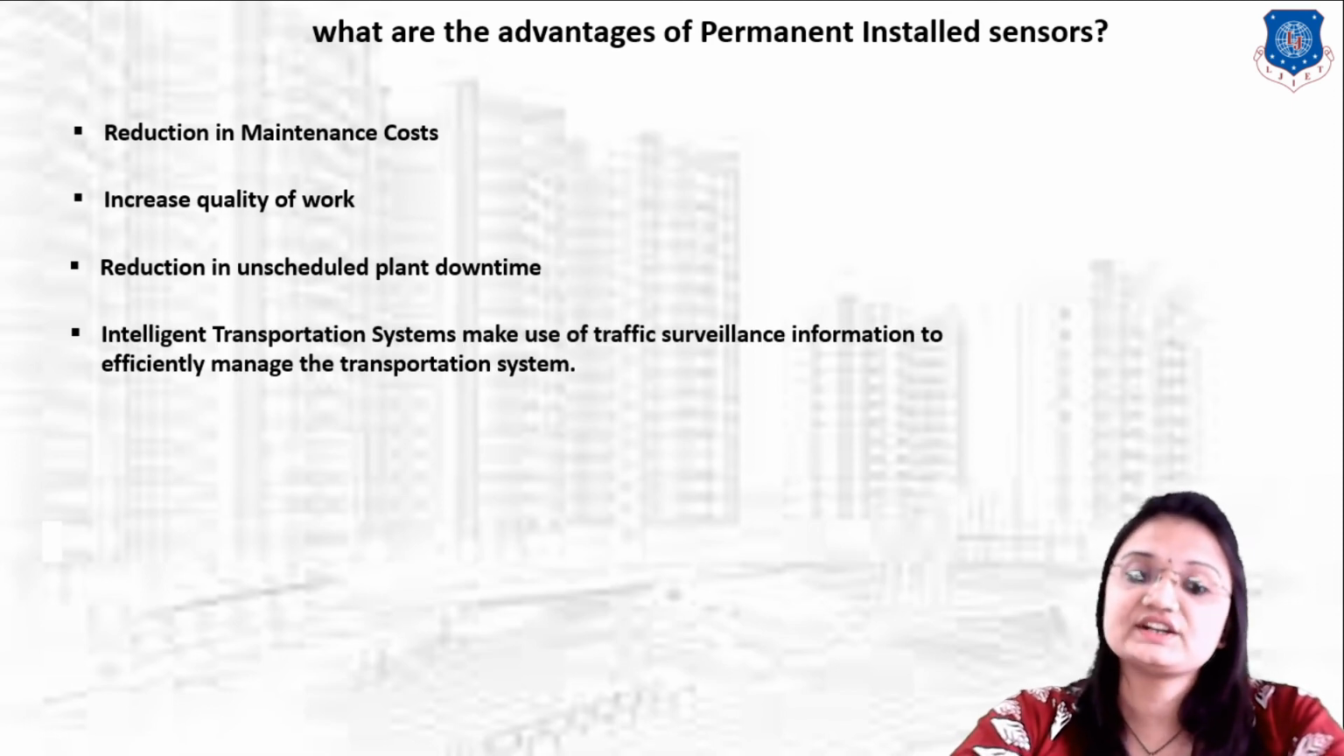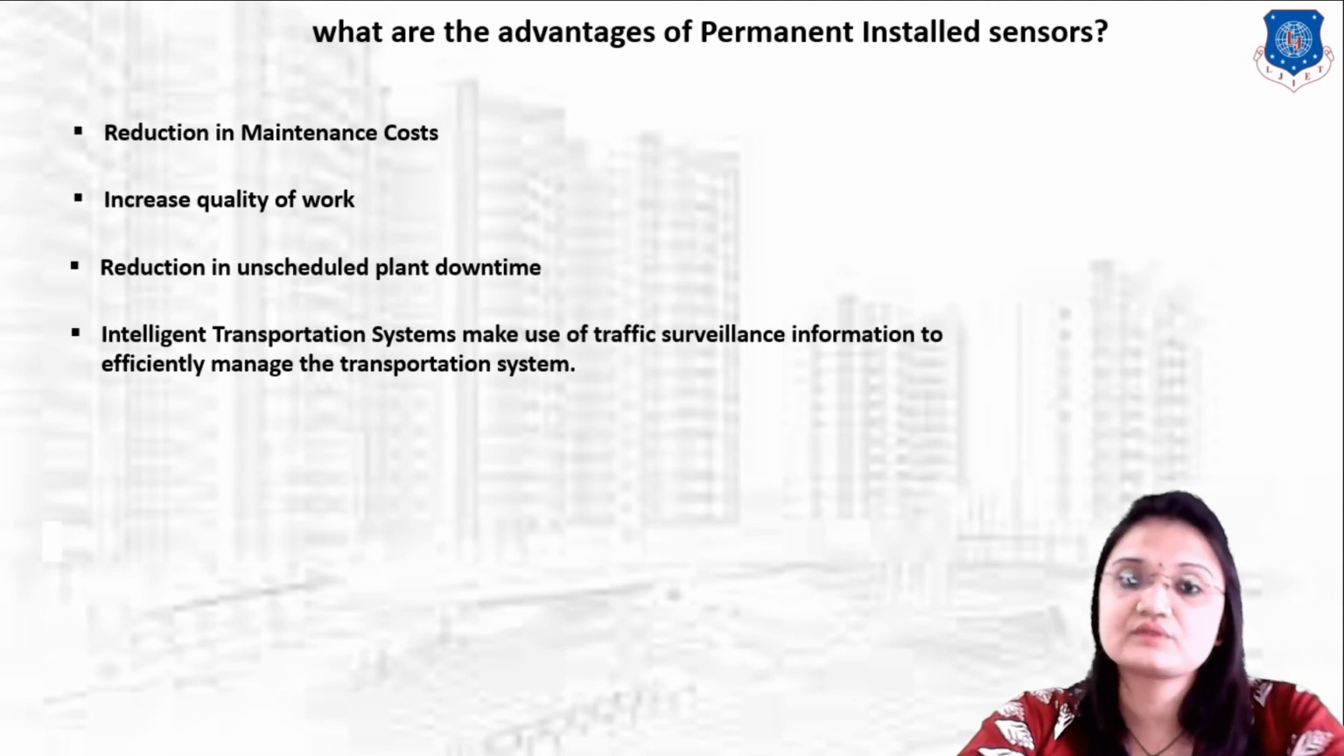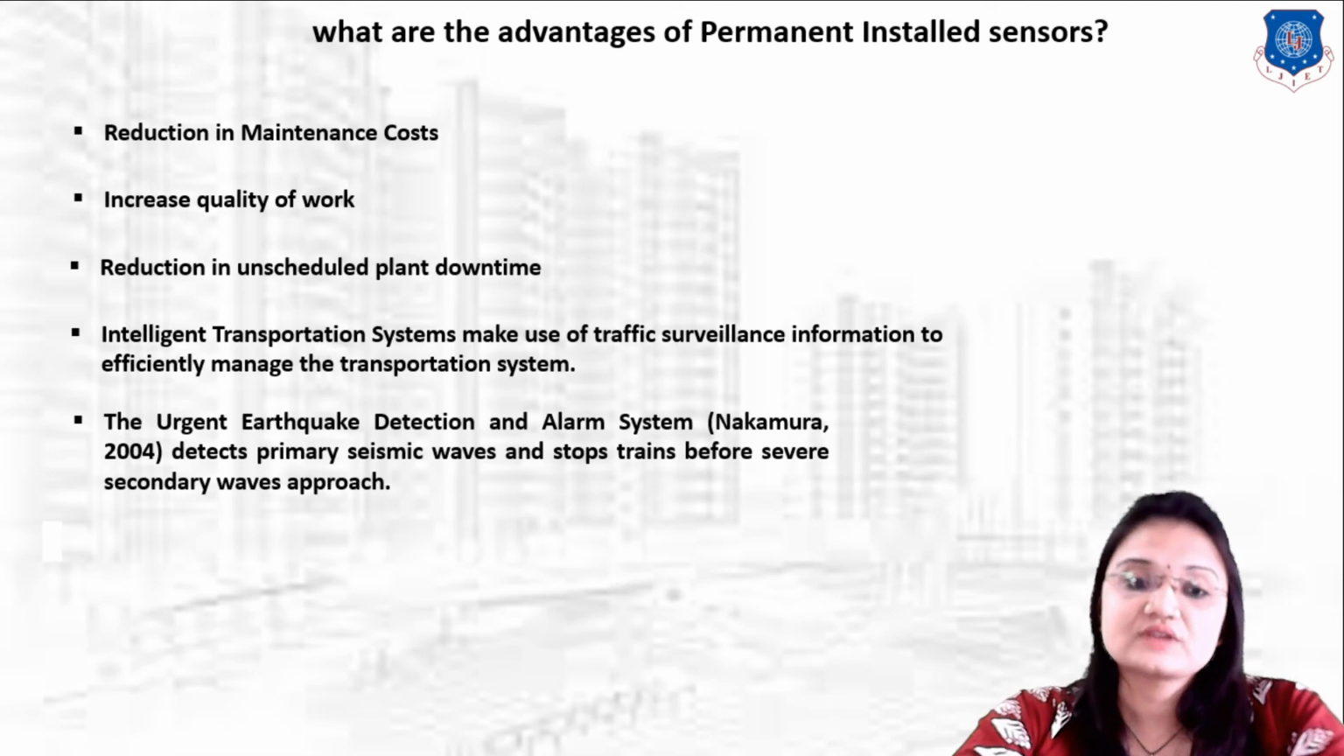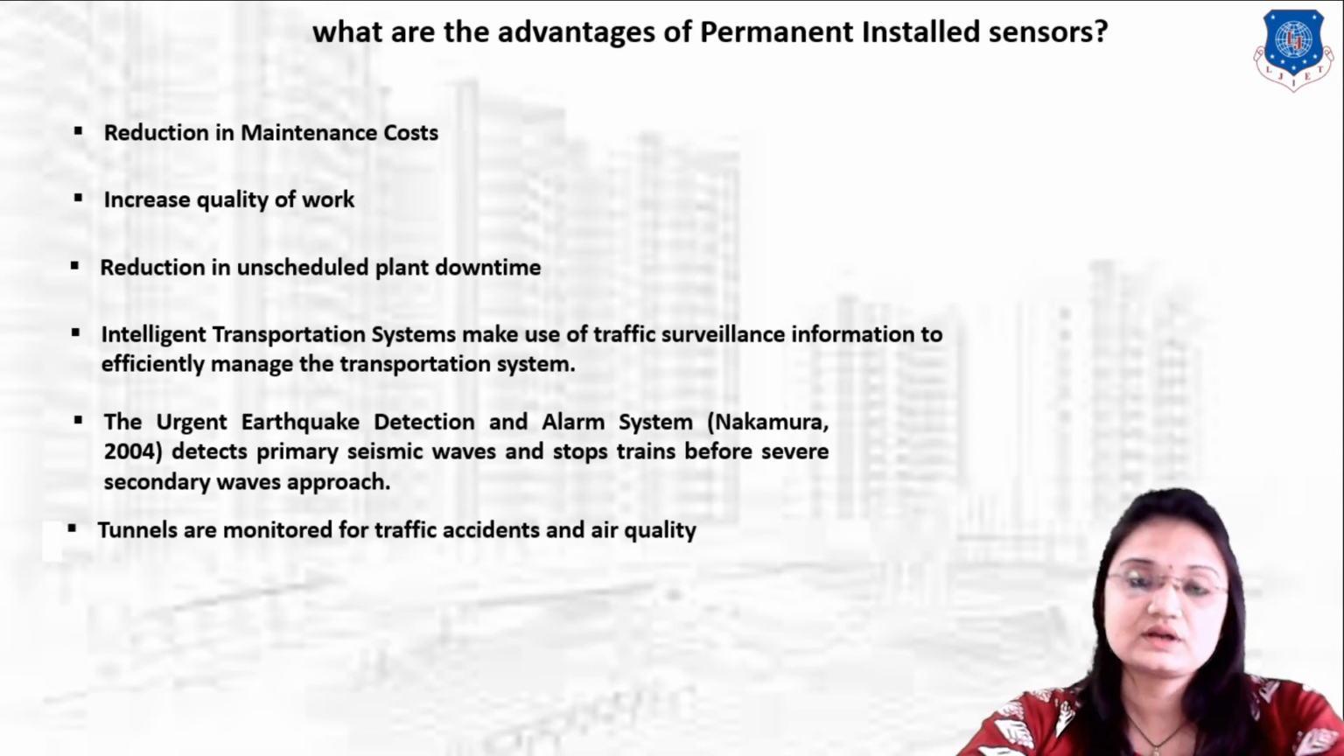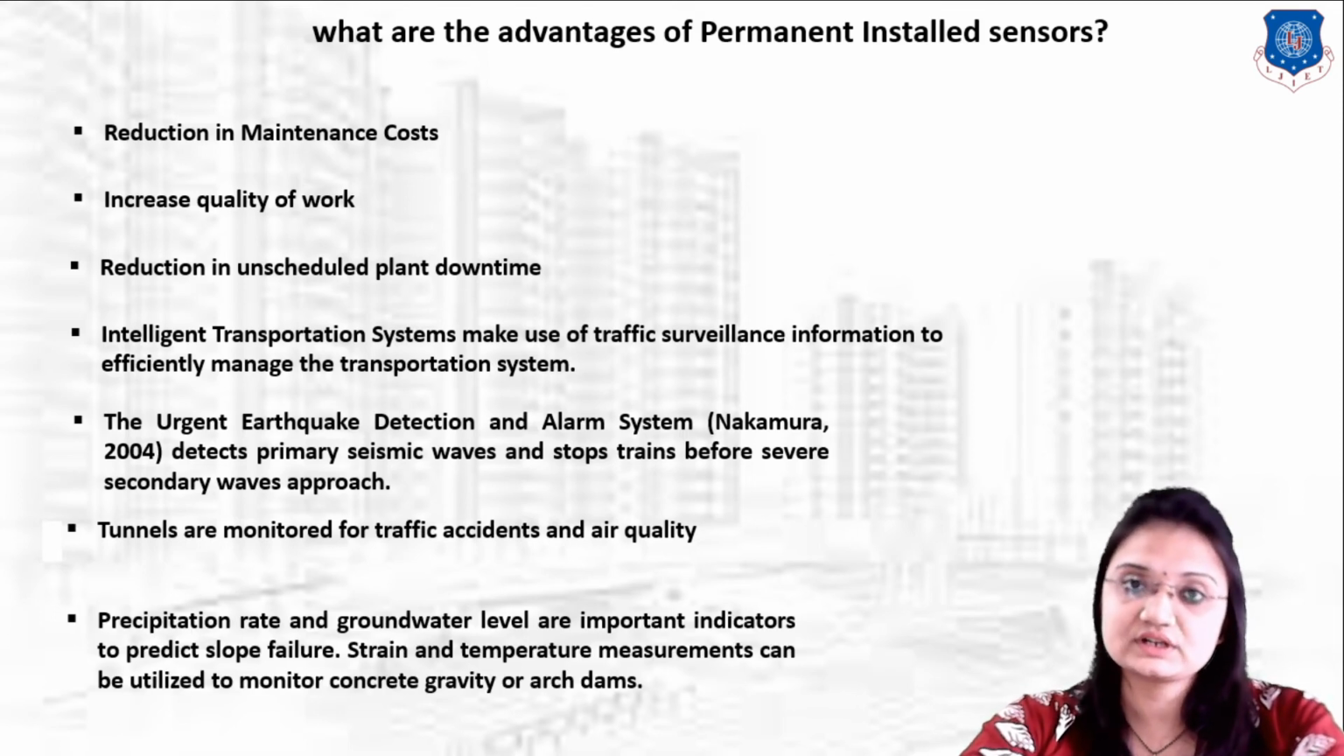Third one is that an intelligent transportation system makes use of traffic information to efficiently manage the transportation system. So to effectively manage the transportation system, we have to install sensors permanently. Then the urgent earthquake detection and alarm system: we have to install sensors permanently, and also use an alarm system to detect the seismic waves. Next, we have to install sensors permanently to monitor tunnels for traffic accidents and air quality.